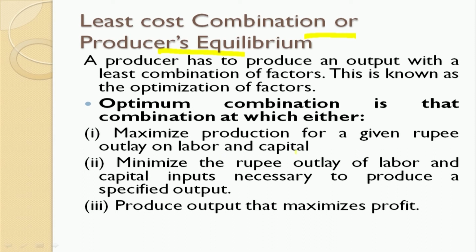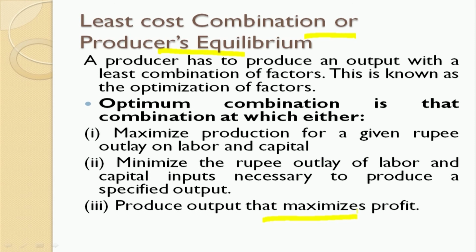So here I have certain options. One, maximize production for a given rupee outlay. So here I can maximize production on a given rupee outlay on labor and capital, or minimize the rupee outlay of labor and capital inputs necessary to produce a specified output. So these two are constraints. I have to maximize either with a given rupee outlay, or for a given output I have to minimize the outlay, or produce the output that maximizes profit. So I have to look into a combination which has to give me profit ultimately.